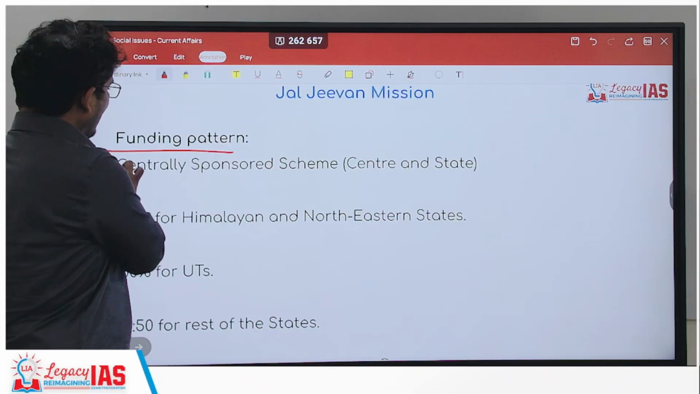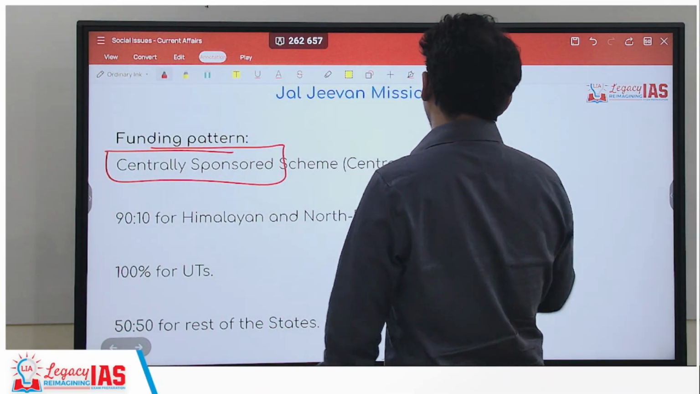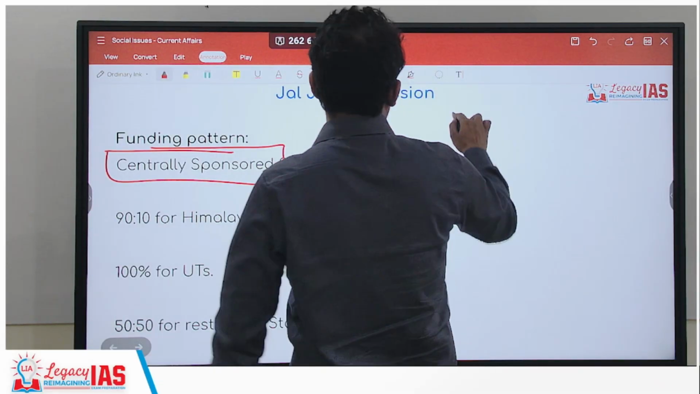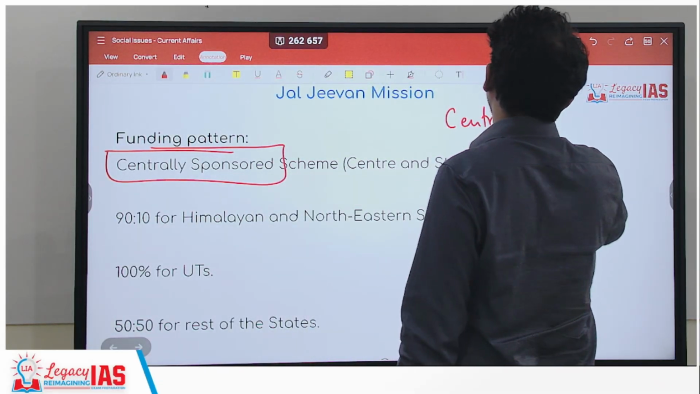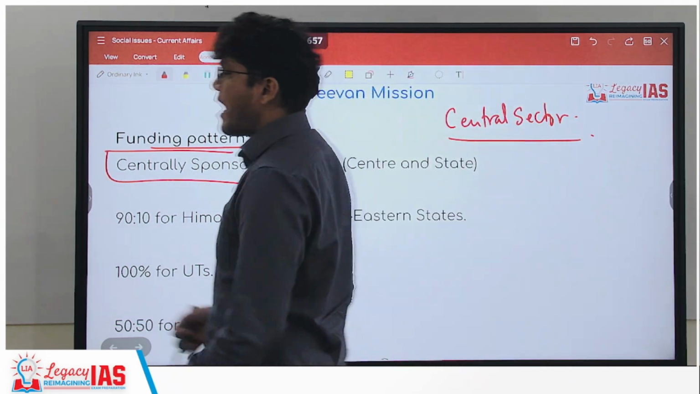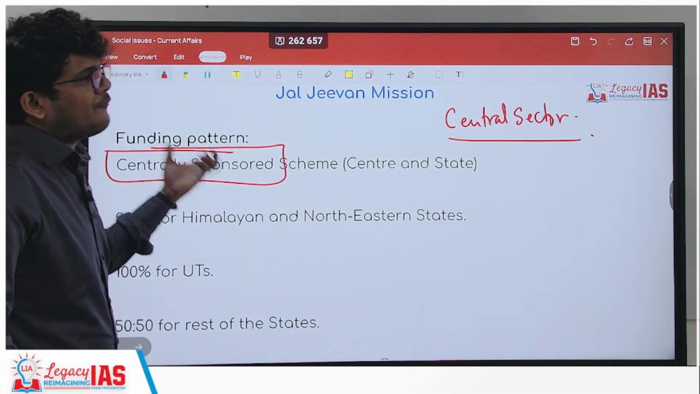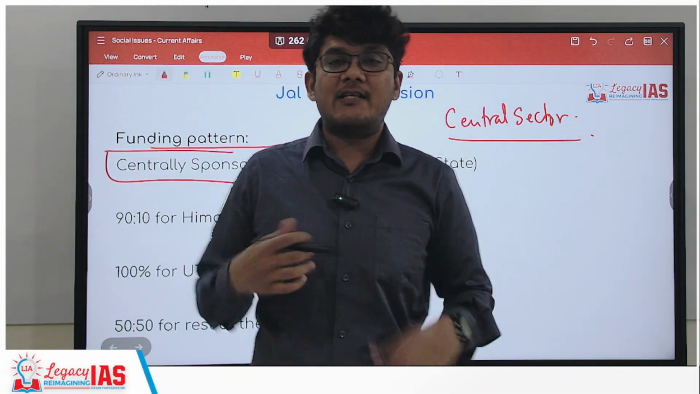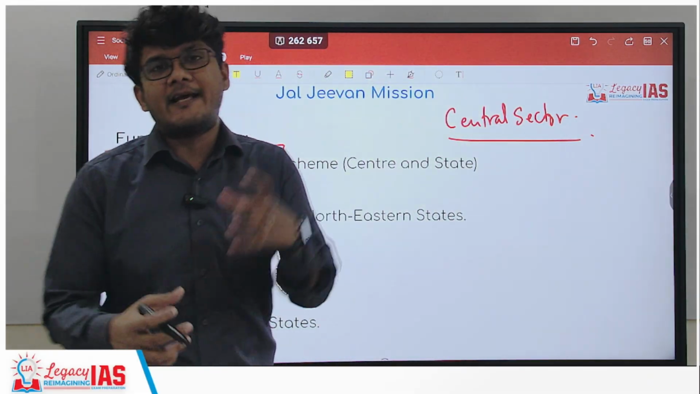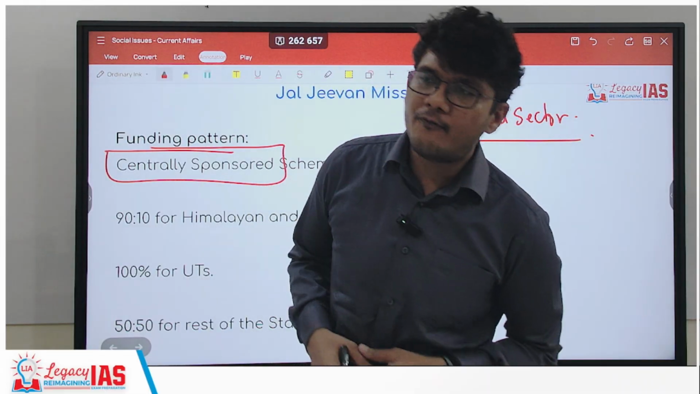Now, what is the funding pattern? It is a centrally sponsored scheme. So there are two kinds of schemes. One is centrally sponsored scheme. The other is central sector scheme. When the scheme is a central sector scheme, the entire funding is by the central government. If it is a centrally sponsored scheme, then the funding will be the combined funding of the center as well as the state. However, the percentage may differ from state to state.